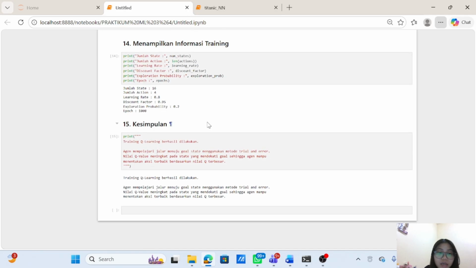And in conclusion, the neural network model successfully predicted passenger survival using the Titanic dataset. Meanwhile, the Q-learning model successfully learned the optimal path through interaction with the environment. Although both are machine learning, they are used differently. The neural network is used for supervised prediction, while Q-learning is designed for decision making, learning from interaction.